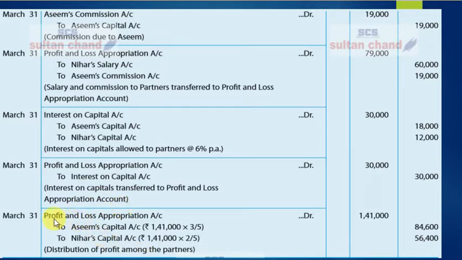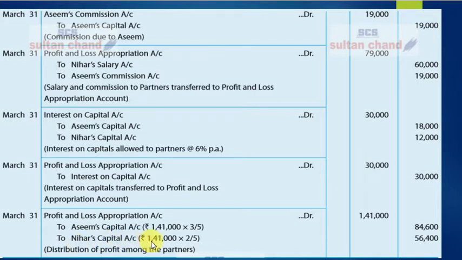So finally, after all the appropriations are made, there will be an entry to distribute either profit or loss of the question. Now in this question, based on these entries posted in the appropriation account, the credit side will become more than the debit side and there will be net divisible profit. If you remember this word, net divisible profit, I have asked you to take care of this word. And here is the entry: Profit and Loss Appropriation Account debit to Asim's Capital Account, to Nihar's Capital Account.